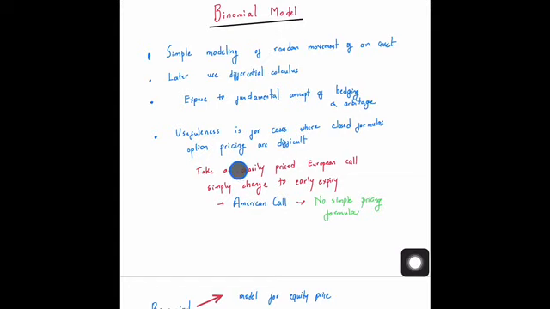For example, in case you had a European call, and you simply change to early exercise. That is, instead of the call expiring on a particular date, you say that you could exercise the option at any date before a particular time frame. Then it becomes an American call, and there is no simple pricing formula in that case. So you will use computational methods, and one of the things which could help you is the binomial method.